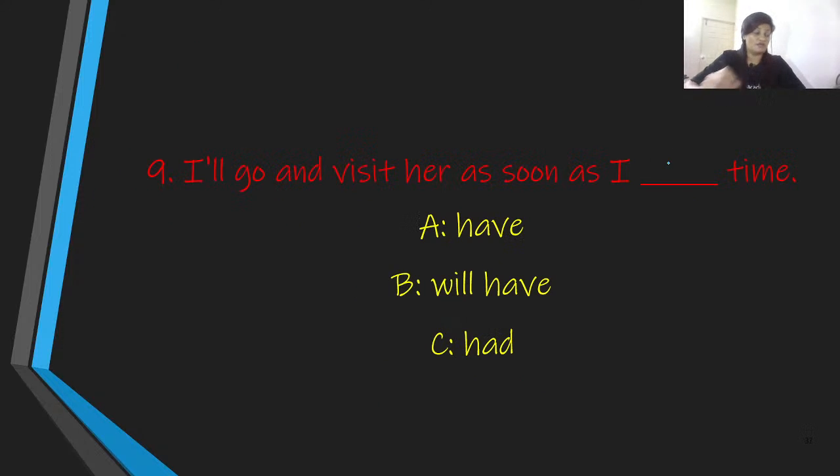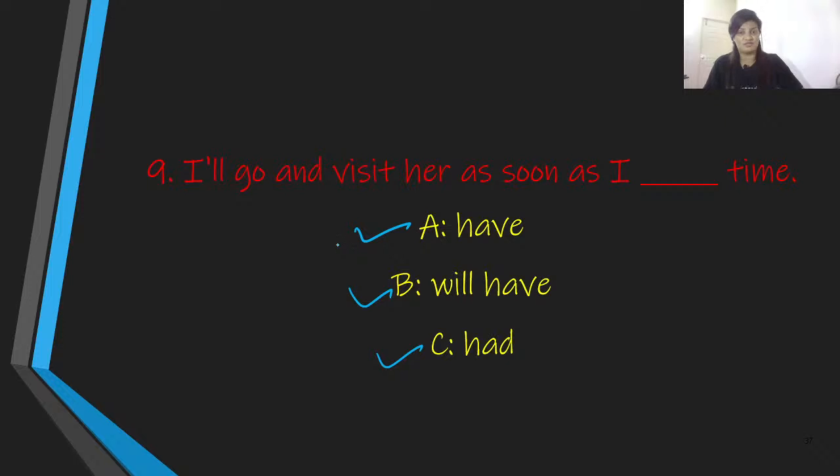And the next one, we've got two more, by the way. I will go, or I'll go and visit her as soon as I dash time. So what do you think is the possibility over here? Here, the options are A, have, B, will have, and C, had.